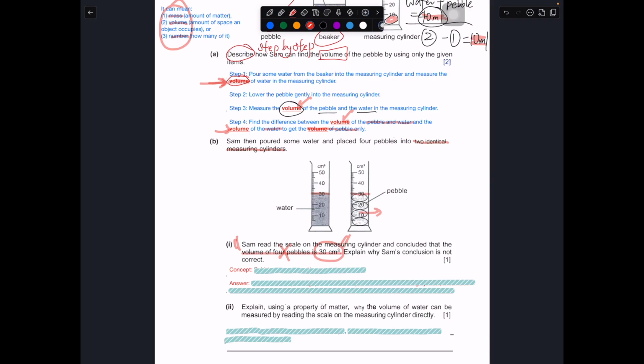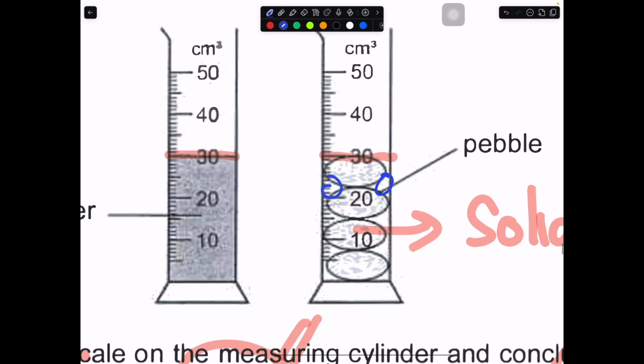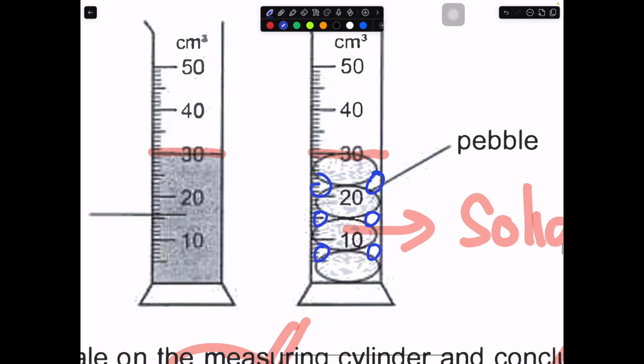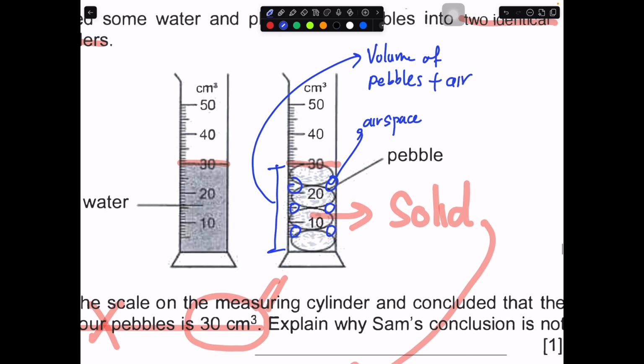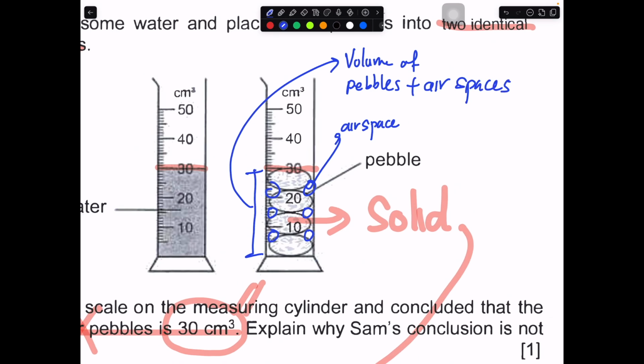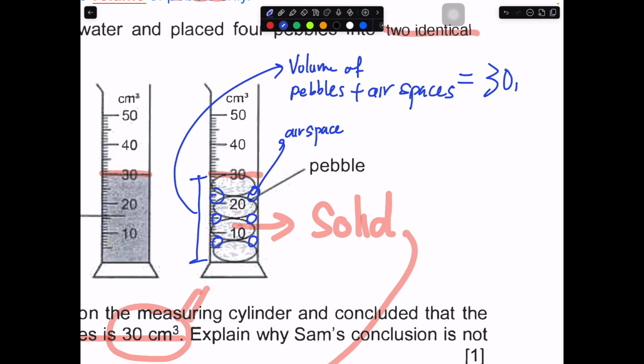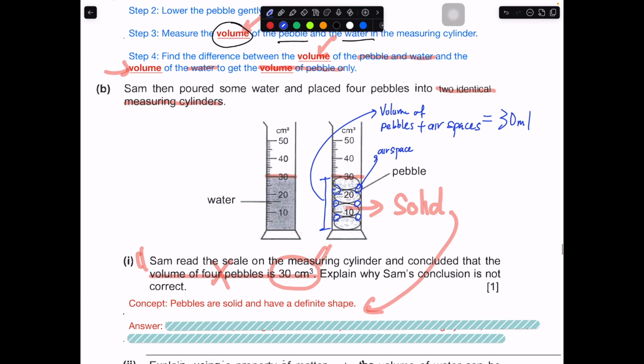The concept is that the pebbles are solid and have a definite shape. They cannot match the shape of the measuring cylinder. So there will always be this part over here, which is all air spaces. So what does 30 represent? 30 represents the volume of pebbles plus air spaces, equal to 30 ml or 30 centimeter cube.